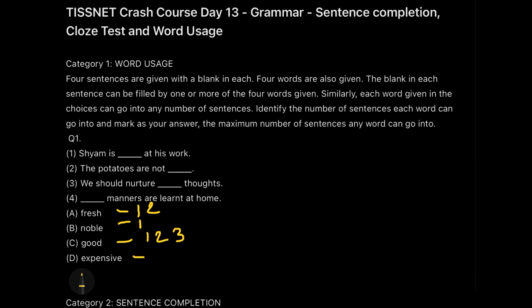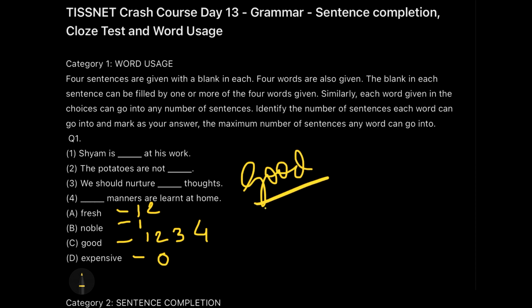Then fourth one, dash manners are learned at home. Fresh manners? No. Noble manners? No. Good manners? Yes. Good manners are learned at home. So right now you see the score is 2-1-4-0. That means good is winning the battle by being used in the maximum number of sentences. So here my answer will be good.